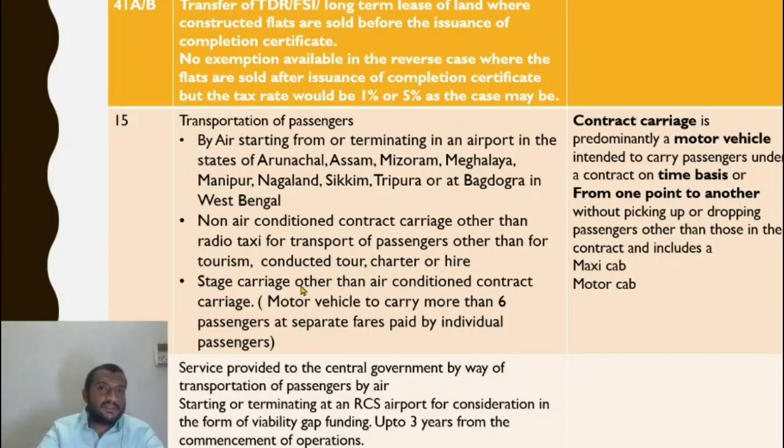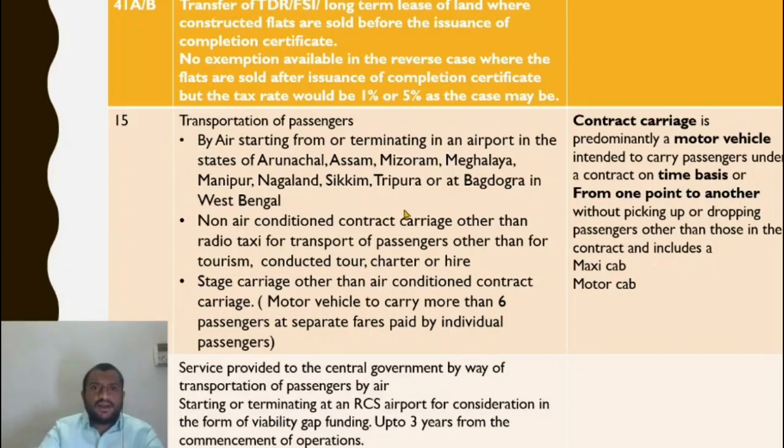The Delhi transport bus, it stops at every gully. It adds more passengers. Some passengers get down. So this is a stage carriage. At each stage, some people get down and certain people board the bus. So other than air conditioned bus, in this case, the local bus is also exempt provided it is non-air conditioned. Understand? If it is an AC local bus, it is subject to tax. Stage carriage is a local bus. Understand?